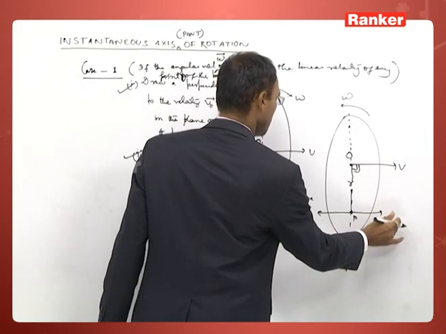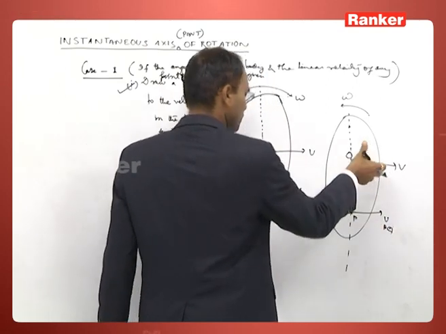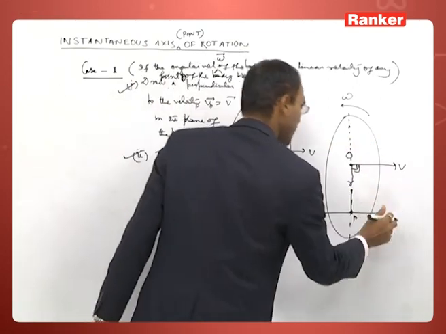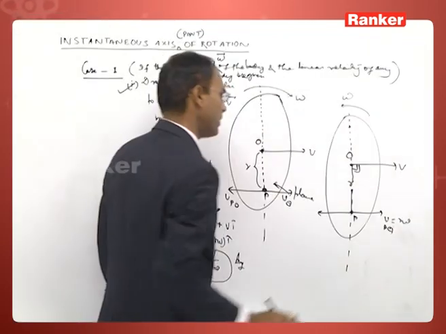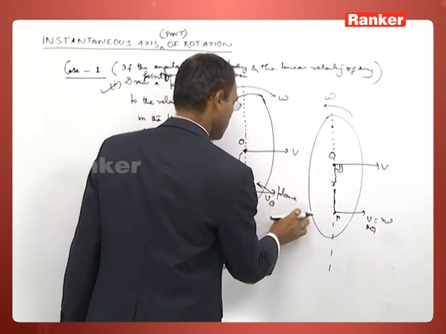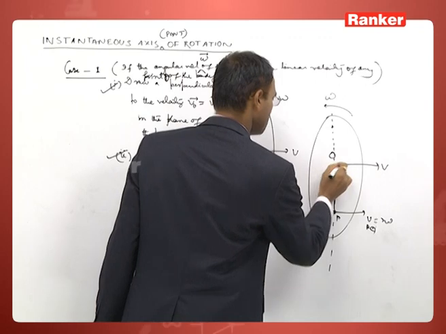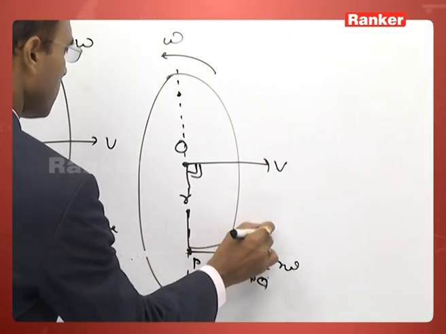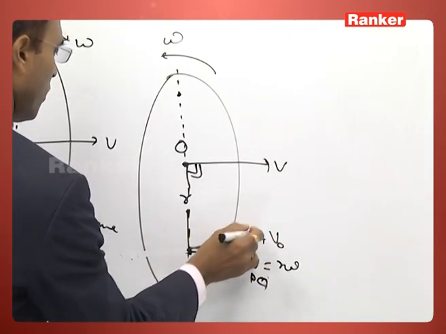BPO in which direction? Since it is spinning in this way, this point moves in this direction with the speed r omega, and bring the tail of the velocity vector VO to this point.